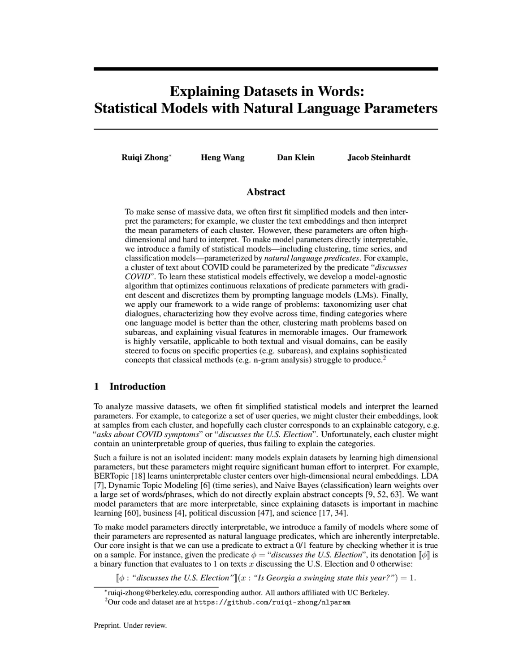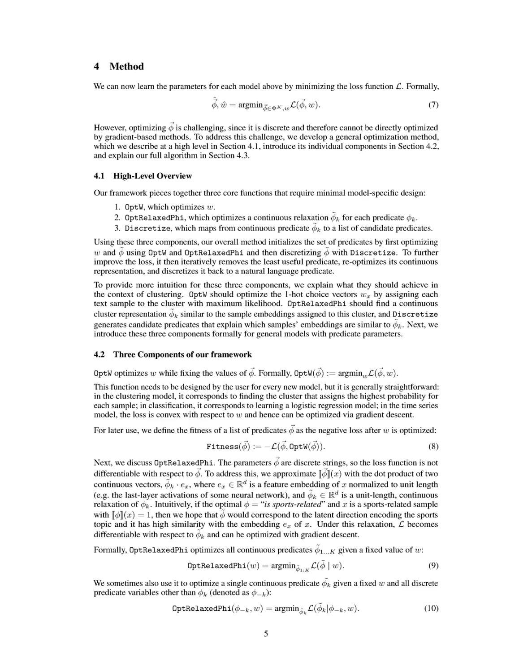Next, we optimize the continuous relaxation of the predicate, denoted as (phi), using gradient descent to maximize the log likelihood of the data. After this, we discretize (phi) back into a natural language predicate by generating candidate predicates and selecting the one that best explains the sample's features. This iterative process allows us to refine the predicates, ensuring they accurately capture the underlying data patterns while remaining interpretable.